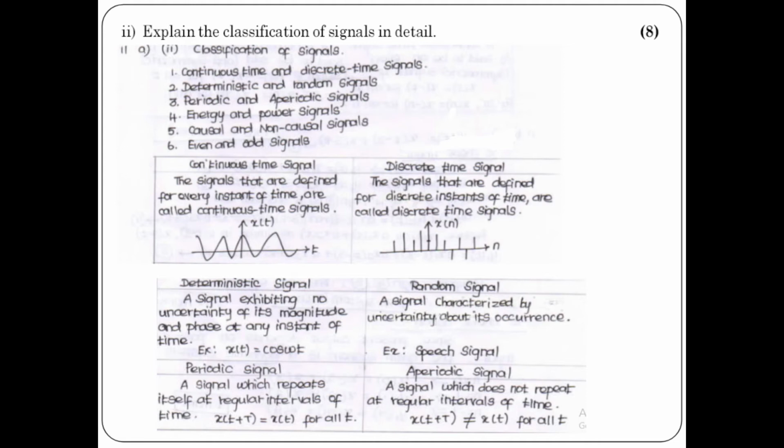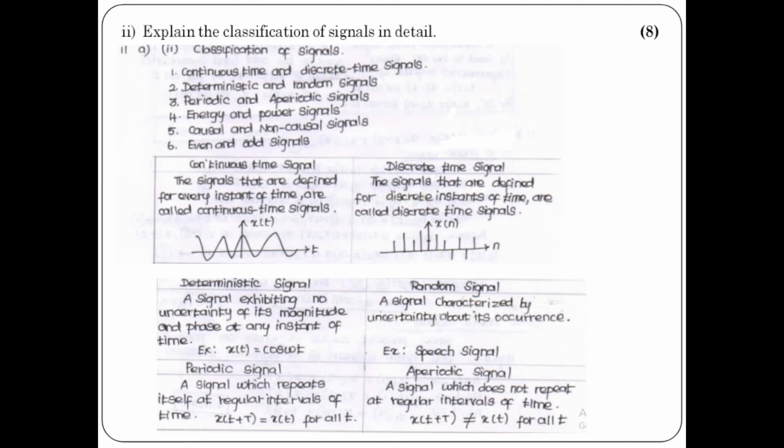Next question is explain in detail about the classification of signals. This is a full theory question. So you write the classification of signals: continuous time and discrete time signal, deterministic and random, periodic and aperiodic, energy and power, causal and non-causal, even and odd signal.